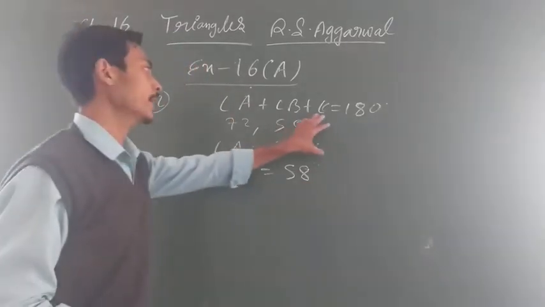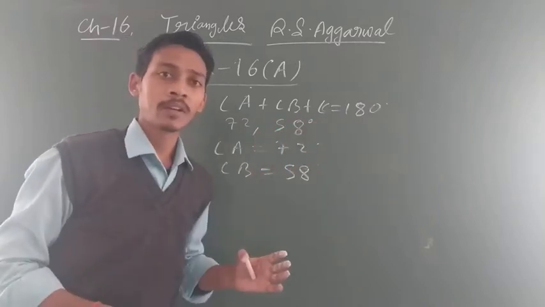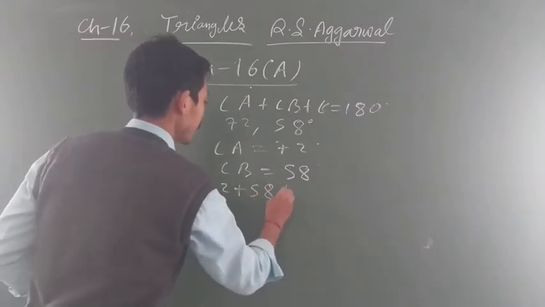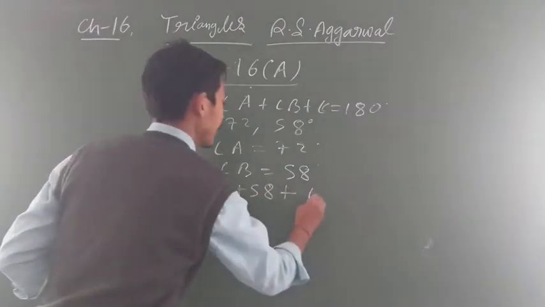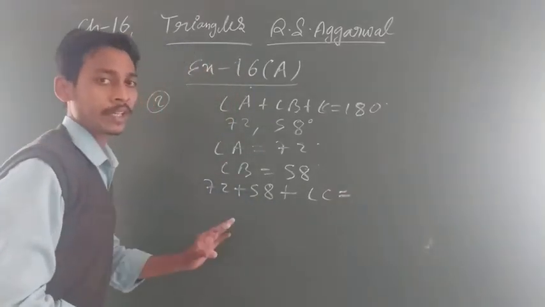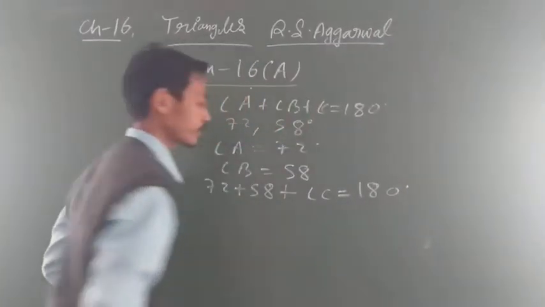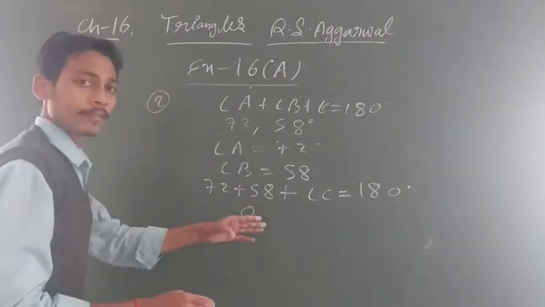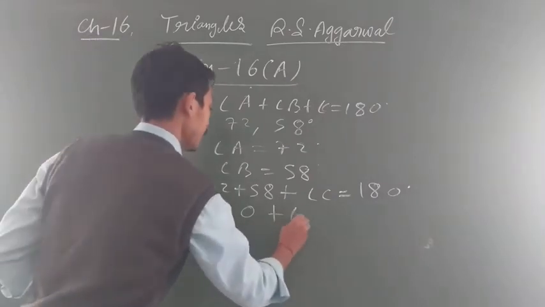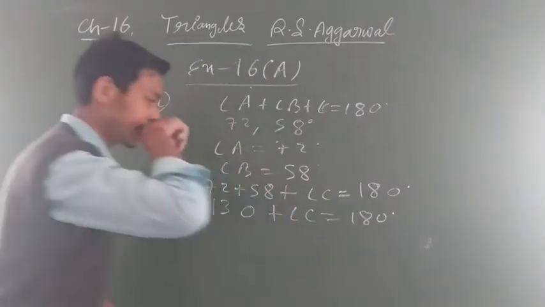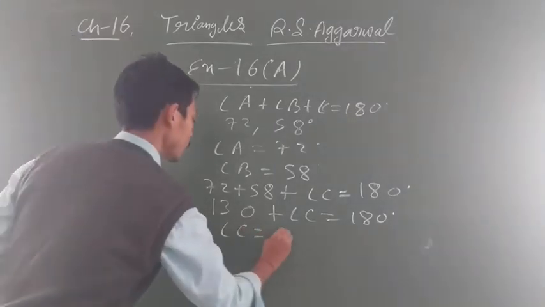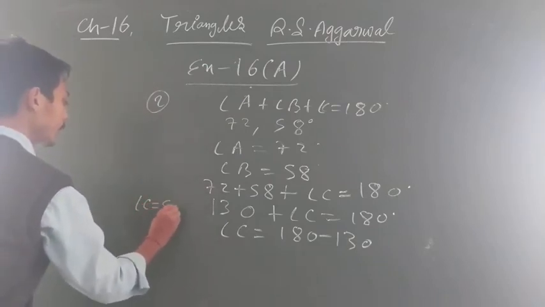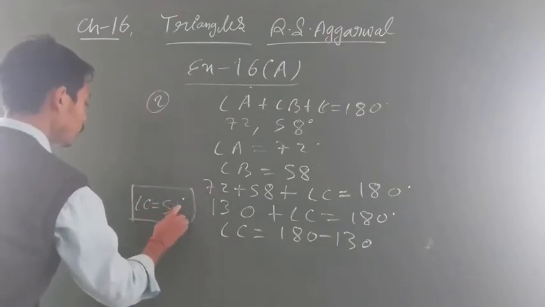अब you know that the sum of all interior angles of a triangle is 180 degree. तो यानी 72 plus 58 plus the third angle. You don't know it, so let us assume angle C. You can take any variable, is equal to 180 degree. Is that clear everyone? So अब देखो, add it: 8 plus 2 is 10, 7 plus 5 is 12, 12 plus 1 is 13, so 130 plus angle C equal to 180 degree. Clear everyone? So this will become angle C equal to 180 minus 130, यानी angle C equal to 50 degree. Clear everyone?